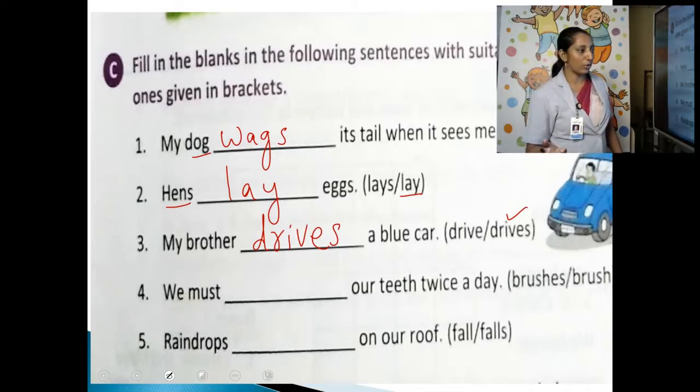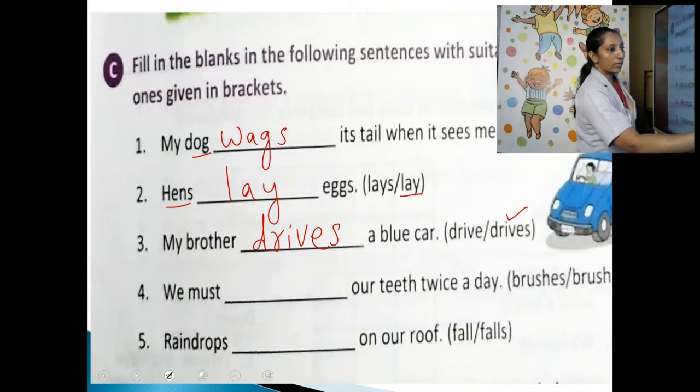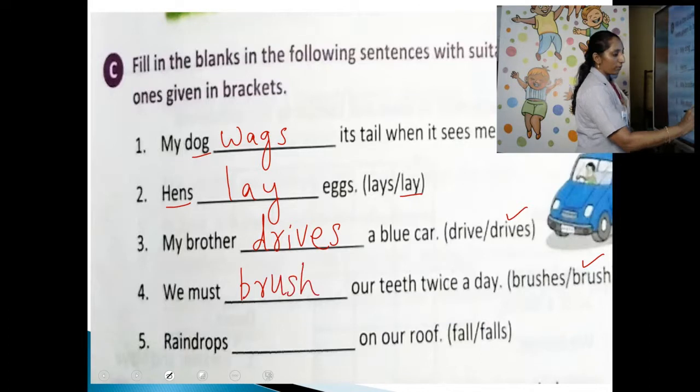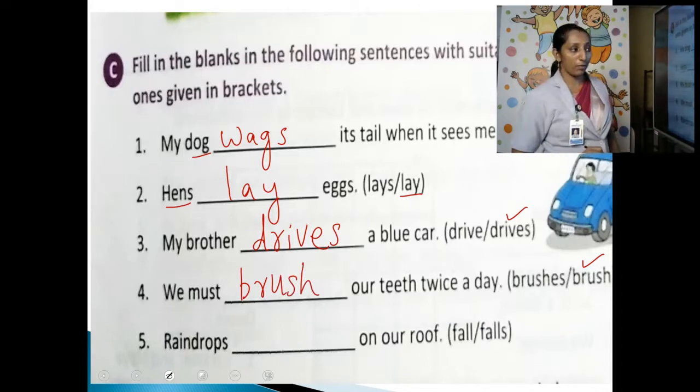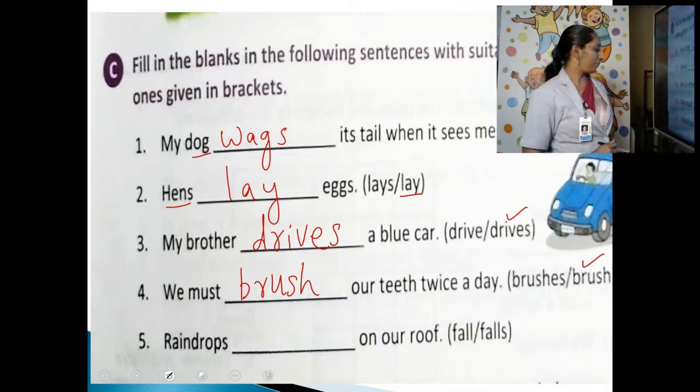Then the fourth one. We must dash our teeth twice a day. In EVS also you learn, no? It's a good habit. We must brush. After must you should use a plural verb. It is not brushes. So we must brush our teeth twice a day.